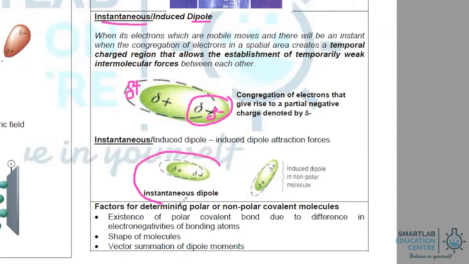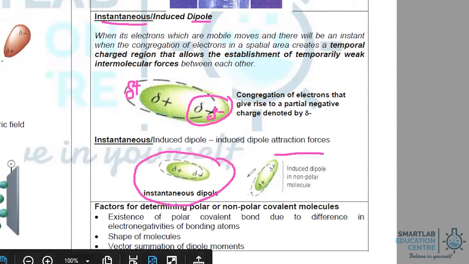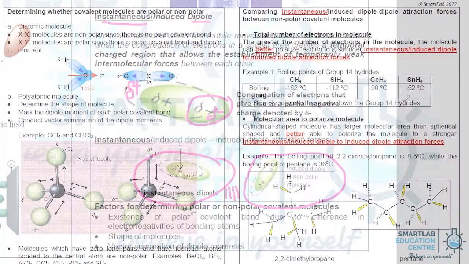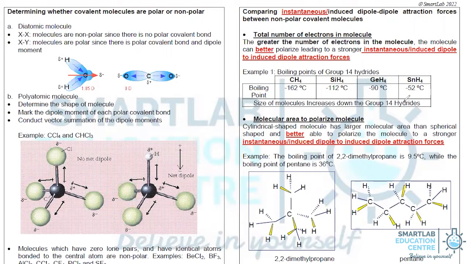And the instantaneous dipole could actually generate an induced dipole. And this is the type of intermolecular force between non-polar covalent molecules. Hence, we describe the intermolecular force between non-polar covalent molecules to be instantaneous dipole to induced dipole attraction forces, or induced dipole to induced dipole attraction forces.